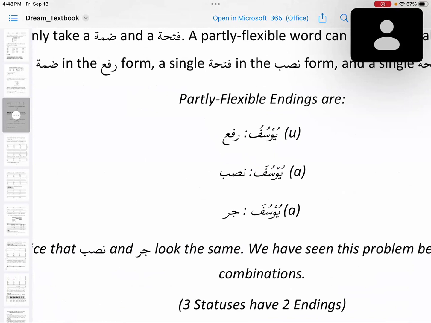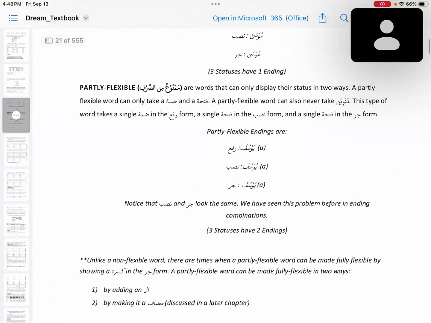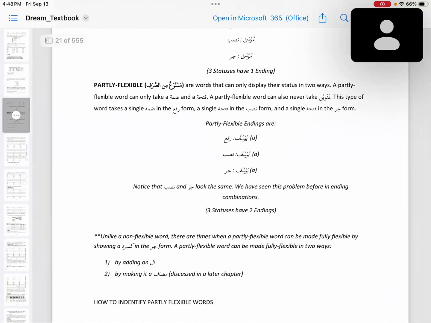Dhamma is there, Yusufu in the rafa. Nasab is Yusufa and jar is also Yusufa. Notice that the nasab and jar look the same. In partly flexible, nasab and jar look the same.